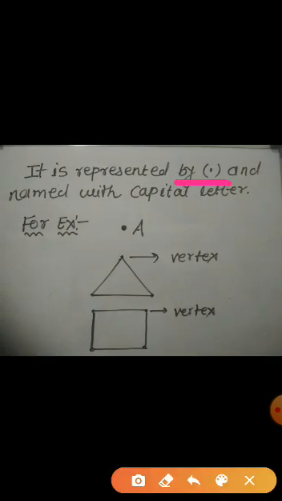Point is represented by the dot and named with a capital letter. For example, here you can see one point and I have named it with a capital letter A. The vertex of any shape is also called as a point. For example, you can see the triangle and these are the three vertex of triangle. Each vertex of triangle we also call as point. Here you can see the shape of square. The square has four vertex and these vertex are also called as points.